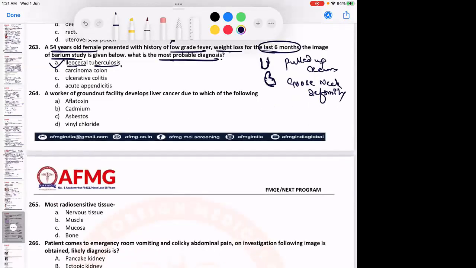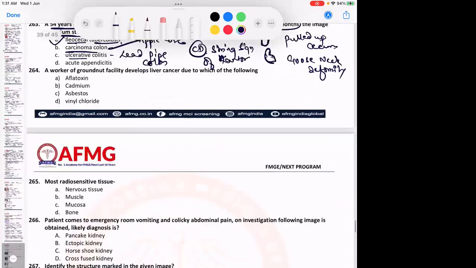In ulcerative colitis, there would be a lead pipe colon which is seen. And there would be diarrhea along with bleeding. Whereas in Crohn's disease, there would be a string sign of Kantor due to stricture. Moving further, in carcinoma colon there would be an apple core appearance. Carcinoma colon will show us an apple core appearance.